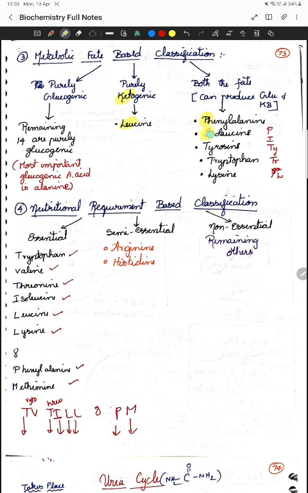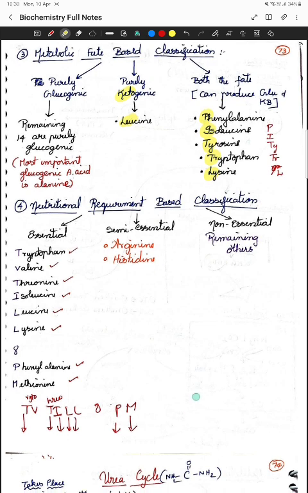Phenylalanine, isoleucine, tyrosine, tryptophan, lysine, that's all. So PITT, FALL: fall is for both fat and glucogenic. So the PITFALL mnemonic is important, and all the others are purely glucogenic. Of the total 20, 14 are glucogenic; leucine you should be remembering, PITFALL you should be remembering.